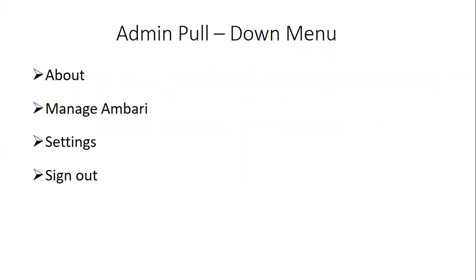Next we have the admin pull down menu. The last one is the administration pull down menu. Basically it will have sub menus like About.